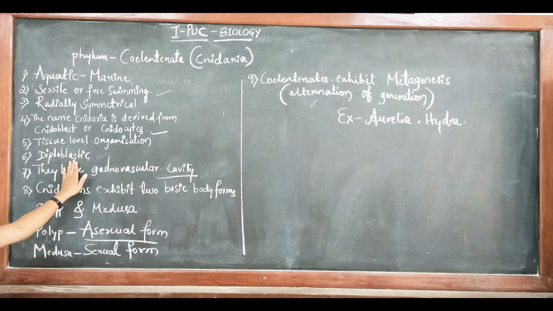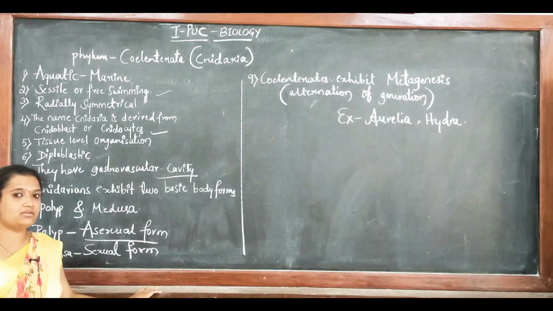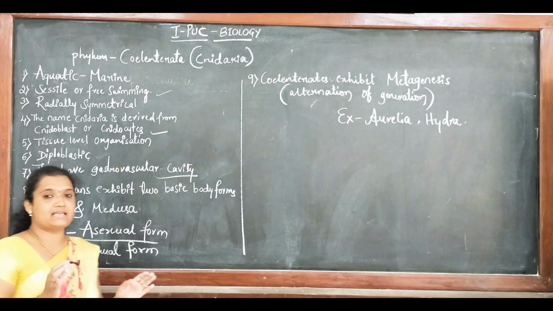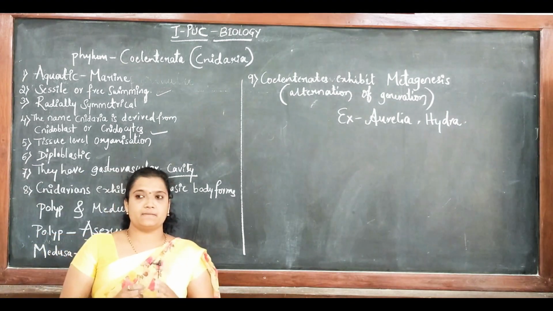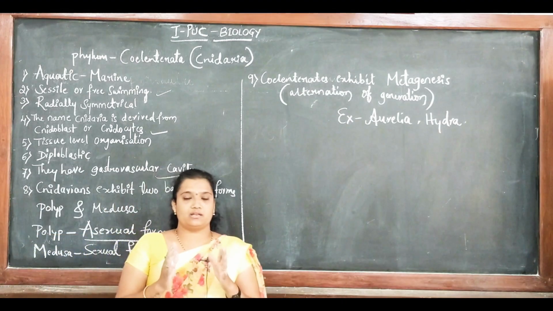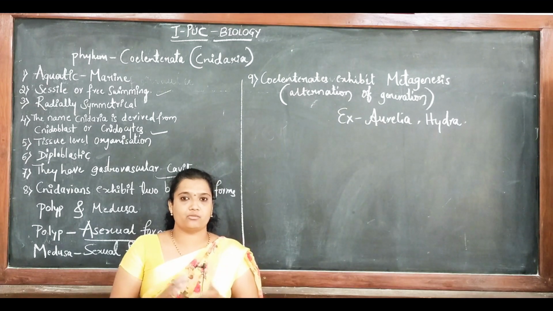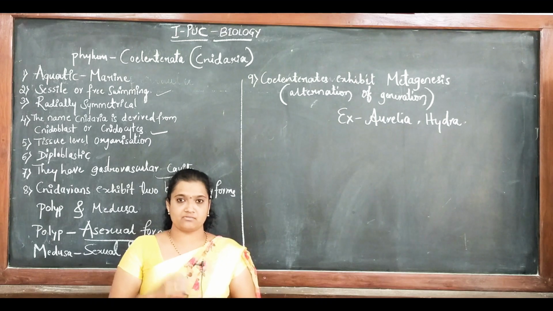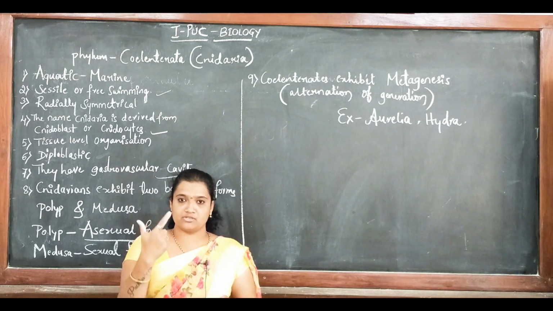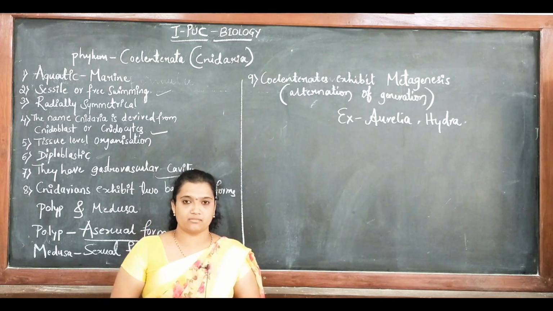And then they are diploblastic. All animals are derived from germ layers. There are three germ layers: ectoderm, mesoderm and endoderm.